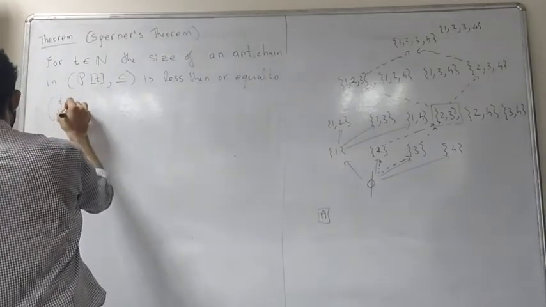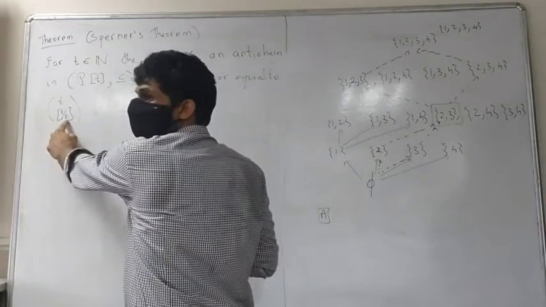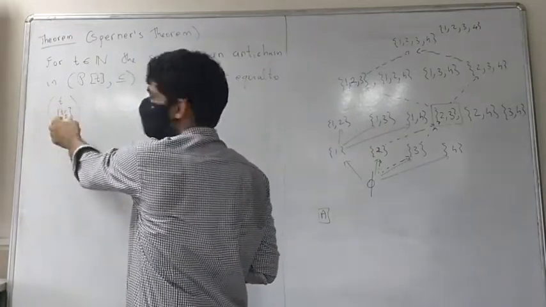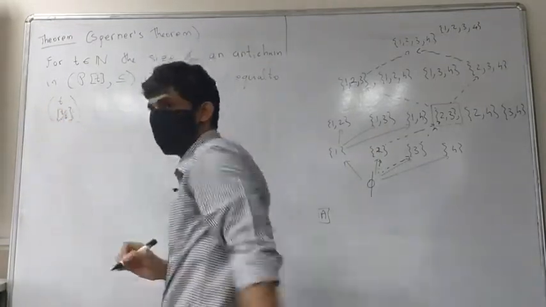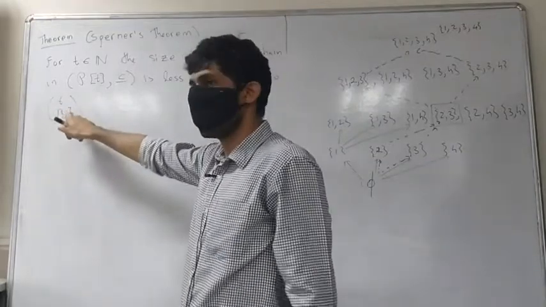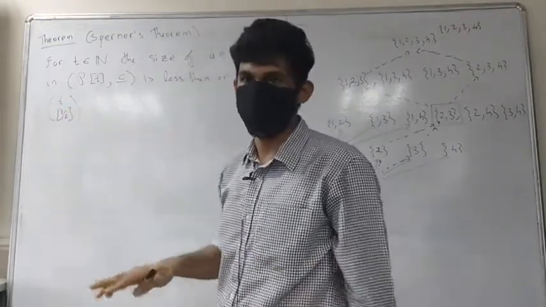So when t is even, this will be tC of the greatest integer of t by 2. And when t is odd, this will be tC((t minus 1) by 2).